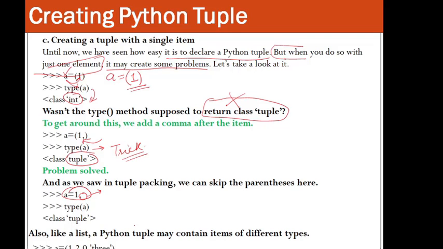Also, like a list, a Python tuple may contain items of different types. So we can see the example over here, in which you can see an integer, a floating point number, and a string. So you have all three types in the tuple.